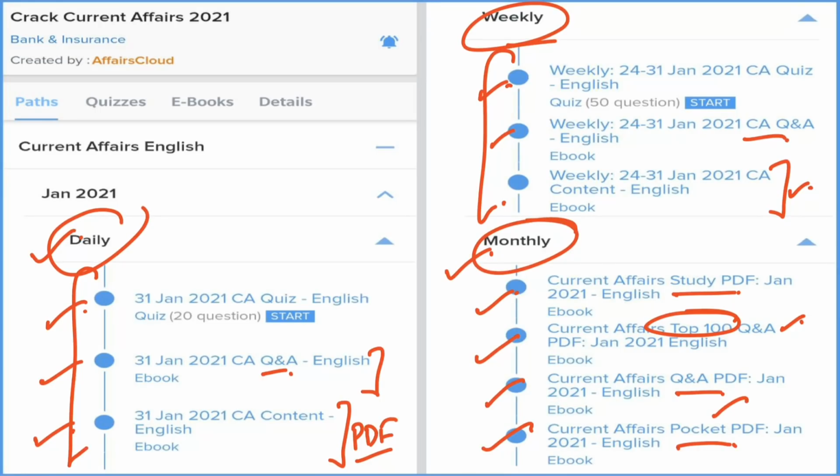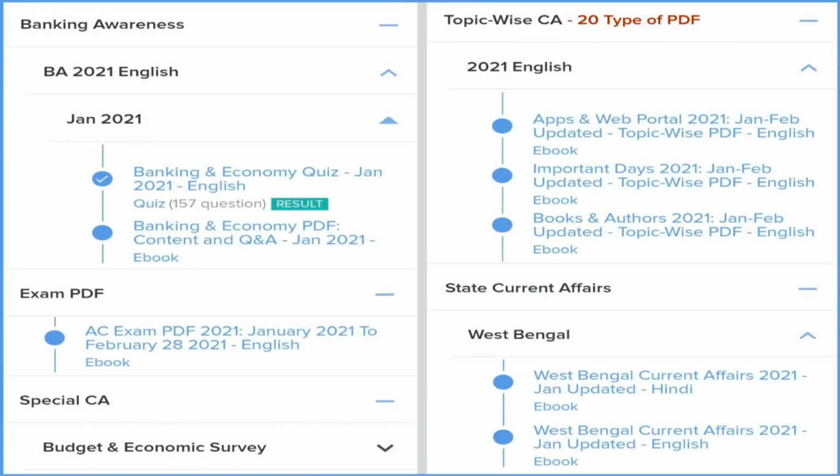And guys, the next section is the most important section, because we are providing various PDFs according to your exam convenience. Like we are providing topic wise current affairs, because some exams need only appointments and sports. Some exams need only national affairs, not international affairs. So that's why you can revise these topics very easily.